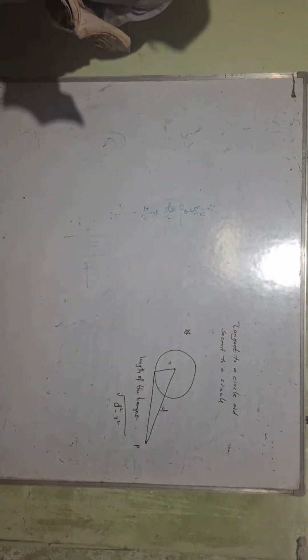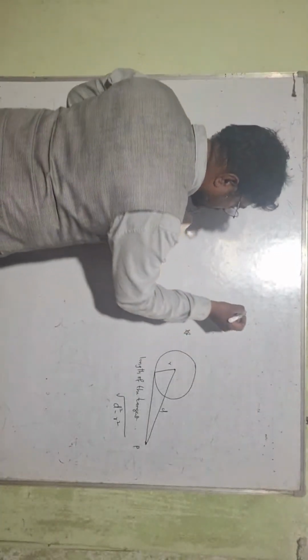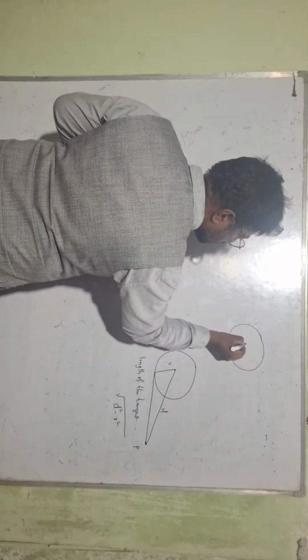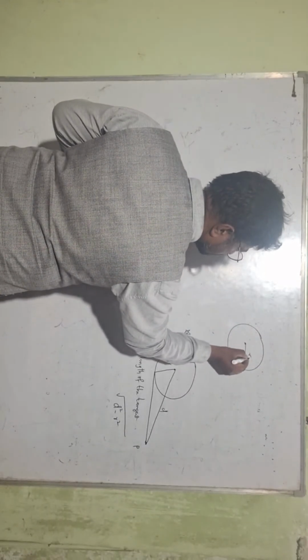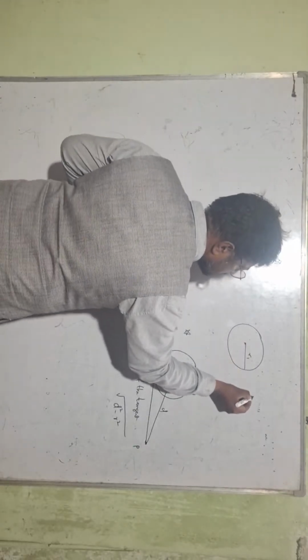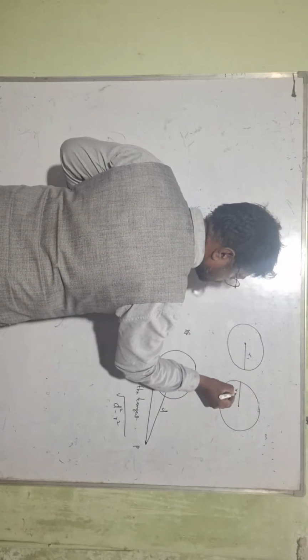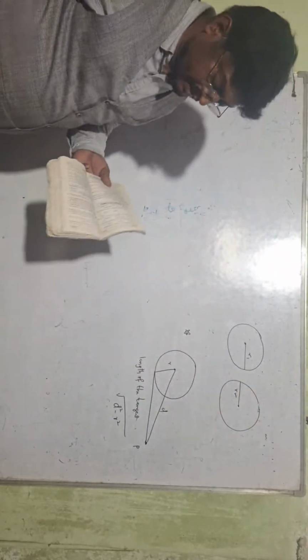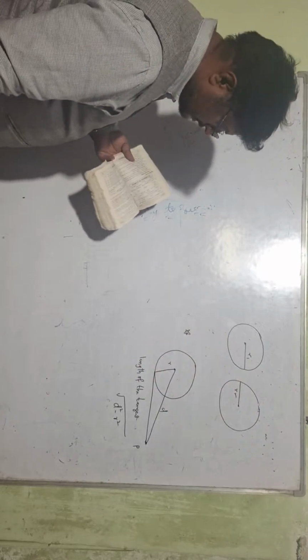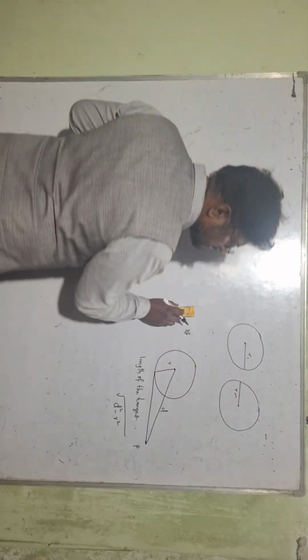Now the common tangents. Here you draw the common tangents. Next, you will get questions on this: a circle of radius r1 and another circle of radius r2. These are the two circles of radii r1 and r2.